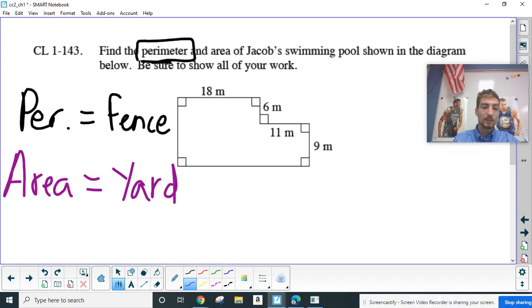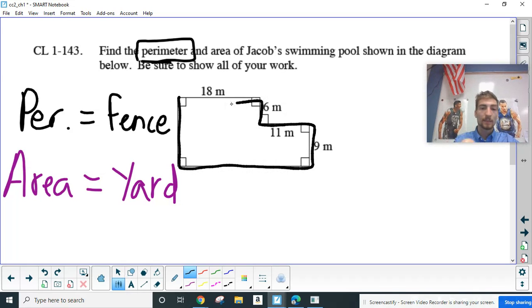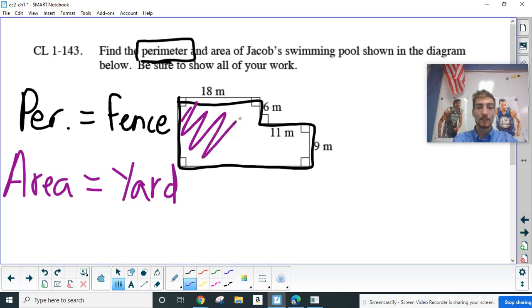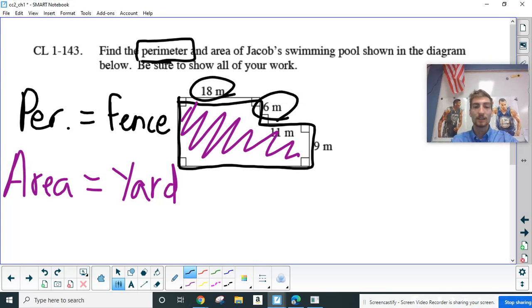So fence is on the outside. Like if I'm buying fence, I only want to buy for the outside of my yard. And then if I'm buying sod or grass to lay down in my yard, then I want to buy for the inside. So if I'm looking at the outside right now, this is kind of an interesting shape, but I can simply try to figure out what are all the measurements on the outside. Here I'm given 18, 6, 11, and 9.